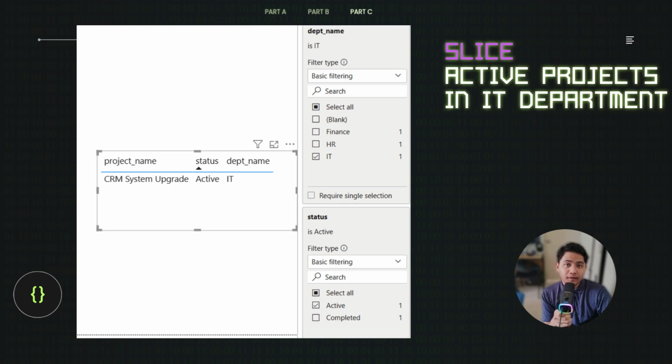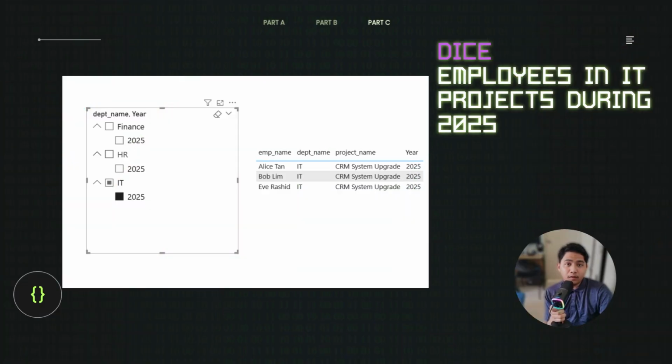This table represents the slice operation. The data is filtered to display only active projects in the IT department. This operation allows users to focus on a specific subset of data for more targeted analysis without viewing unrelated departments. This matrix demonstrates the dice operation. Multiple filters are applied simultaneously, specifically department equals IT and year equals 2025. This operation helps analyze employees involved in IT projects during the selected year.